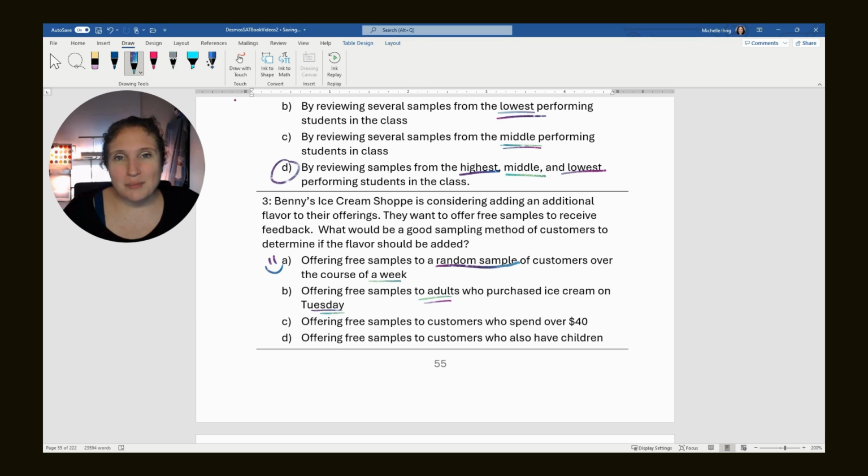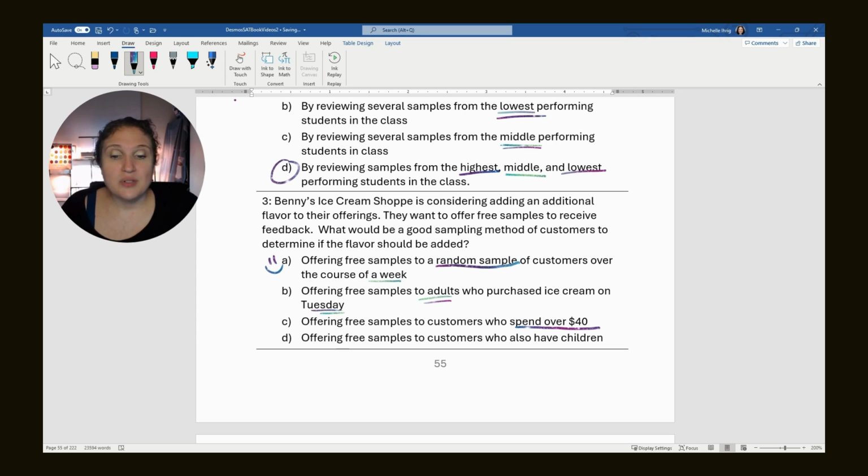But maybe it's the same 20 people who come every Tuesday and a couple others. So the fact that it's just adults on one not as busy day is why that might not be a great choice. Offering free samples to customers who spend over $40. Well, that limits, like me, if I go and get ice cream, I mean, now with inflation, it's probably $6 for ice cream, but I might be interested in the new flavor for the one item that I buy.